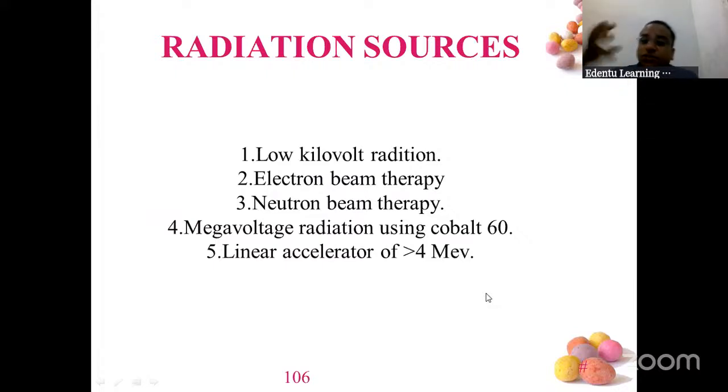So the radiation sources, what you are going to give to the patient, can be low kilovolt, electron beam, neutron beam, or mega voltage radiations. These are the different types of radiation sources. Even if you don't write this in the BDS paper, it's still okay.